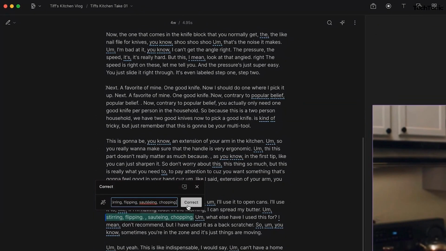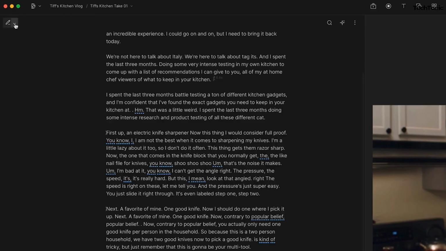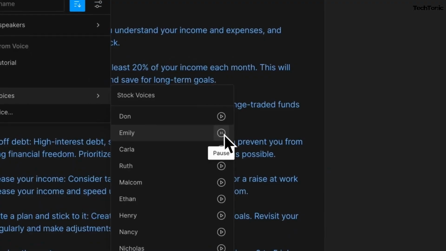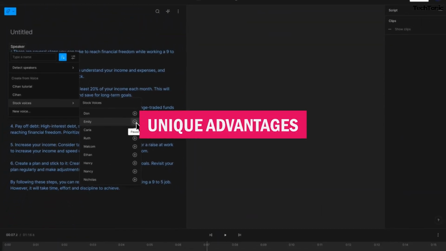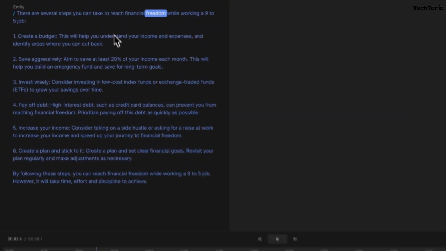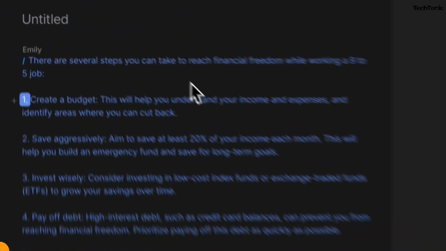for sharing or distribution. Now that we've gotten a grasp of Descript AI's features and how to use them, it's time to uncover the answer to the burning question: why Descript AI? In this segment, we'll uncover the unique advantages that make Descript AI a standout choice in the realm of audio and video editing, highlighting what sets it apart from the rest.